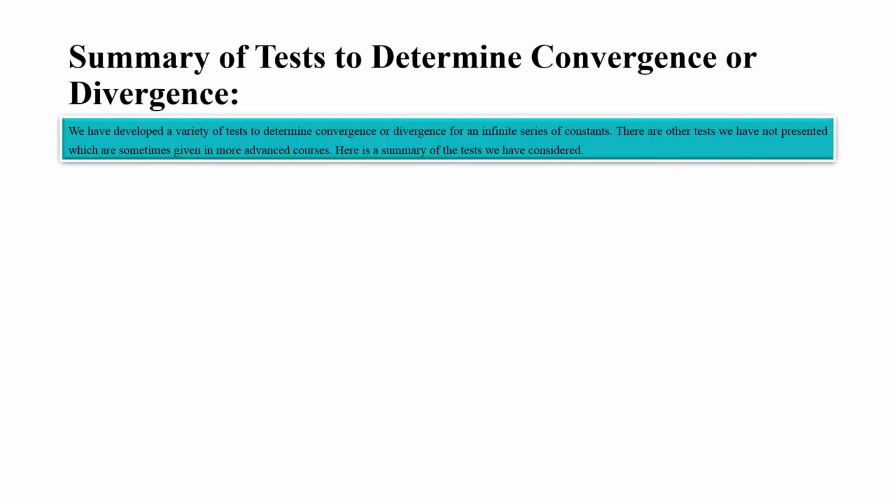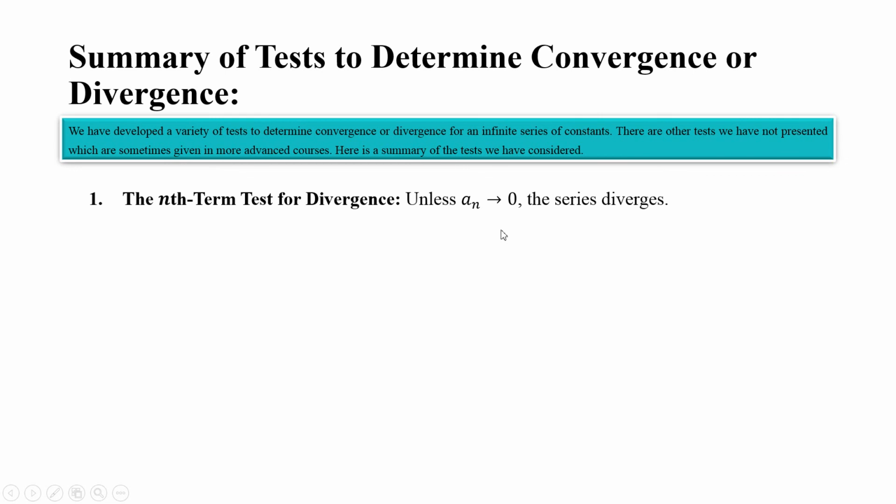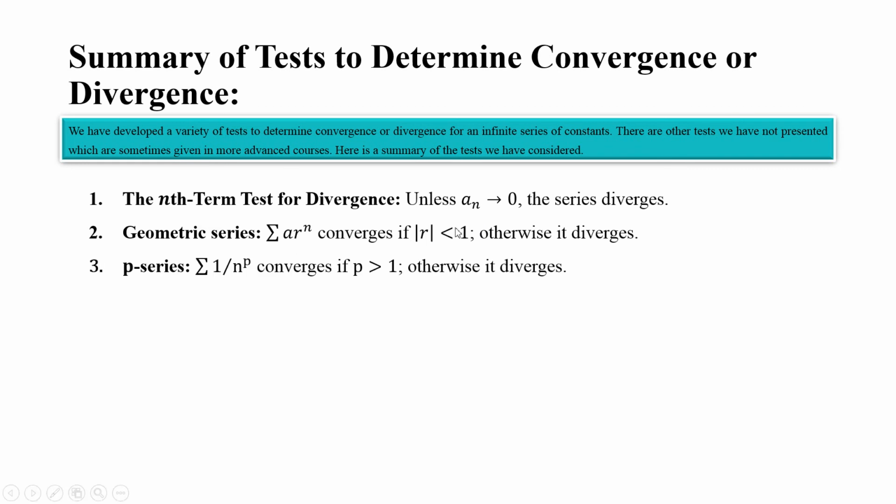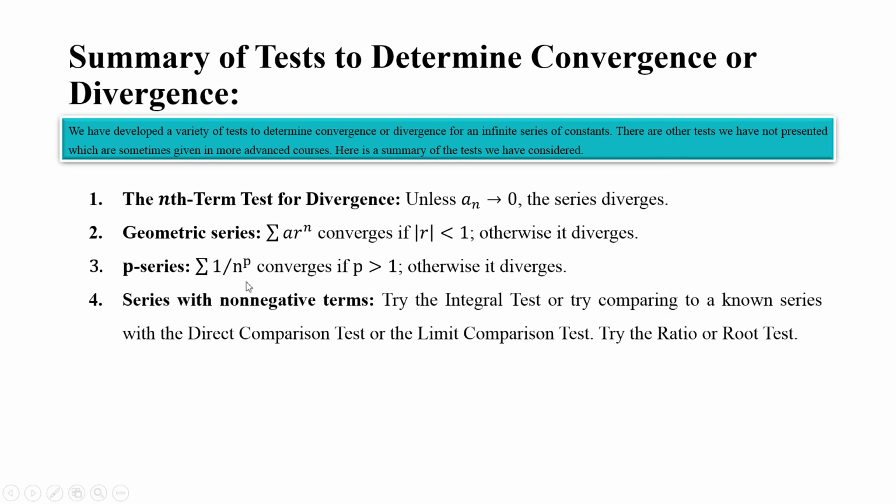Okay, so here is a summary of the tests to determine convergence or divergence we have done so far in chapter 10 up to 10.6. Number 1, the nth term test for divergence. That is, if a_n does not approach 0, the series diverges. Number 2, geometric series test, you know it very well. Number 3, p-series, also a very well known series, which you have already used in many applications and questions. Then series with non-negative terms, and for this we had the integral test.